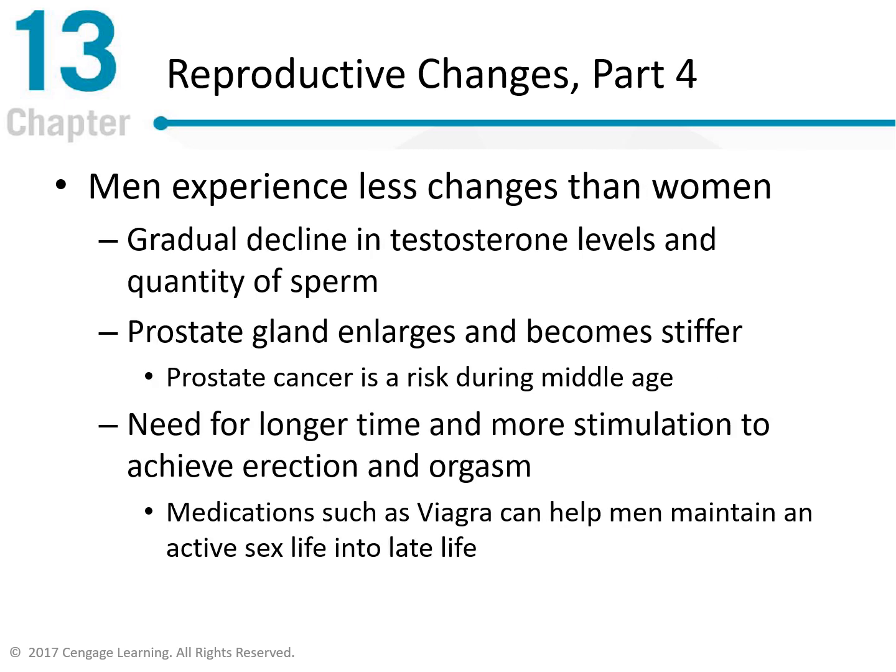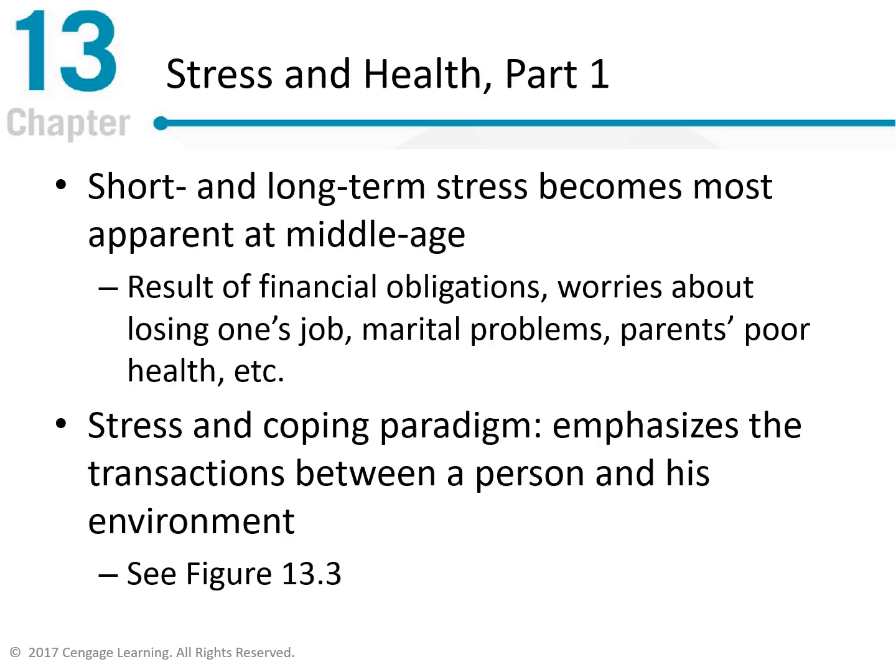Men experience less change than women. There's a gradual decline in testosterone levels and quantity of sperm. The prostate gland enlarges and becomes stiffer. Men need a longer time and more stimulation to achieve erection or orgasm. Short- and long-term stress becomes most apparent at middle age. It can result in financial obligations, worries about losing one's job, marital problems, and parents' poor health.